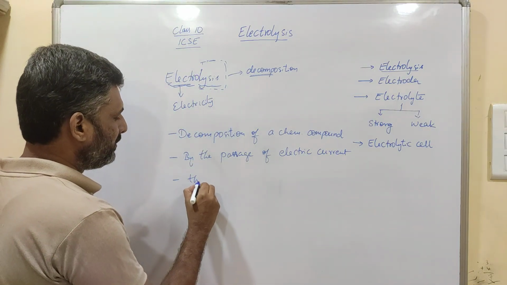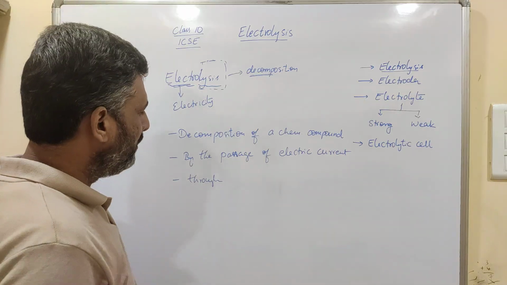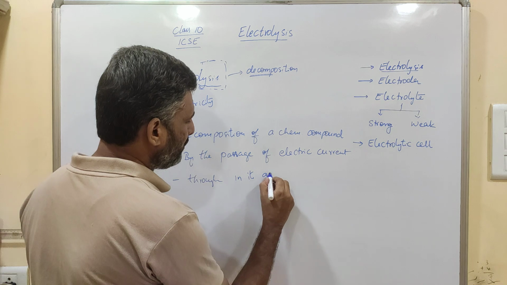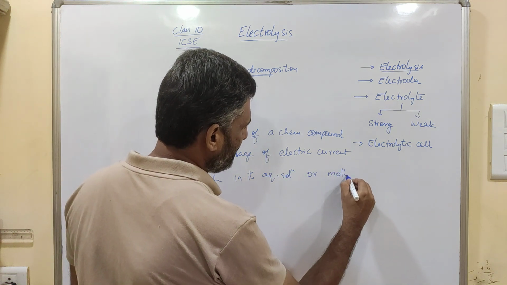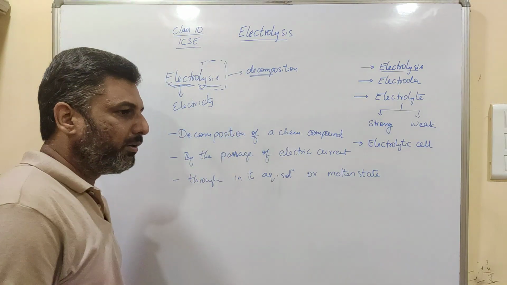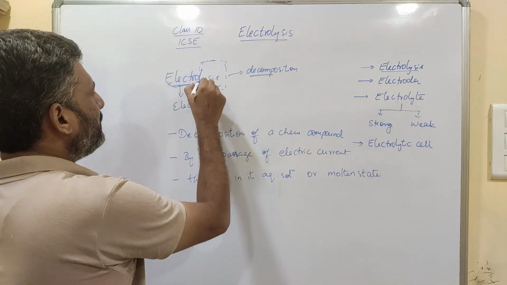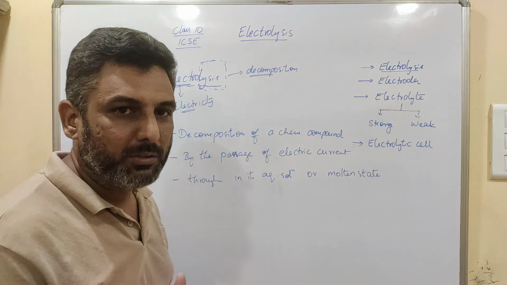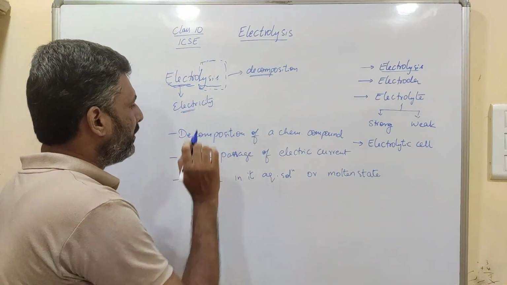But the condition is you have to pass the electric current through the substance in its aqueous solution or its molten state. So lysis is decomposition, and with the help of electricity you are decomposing the compound. This is called electrolysis.